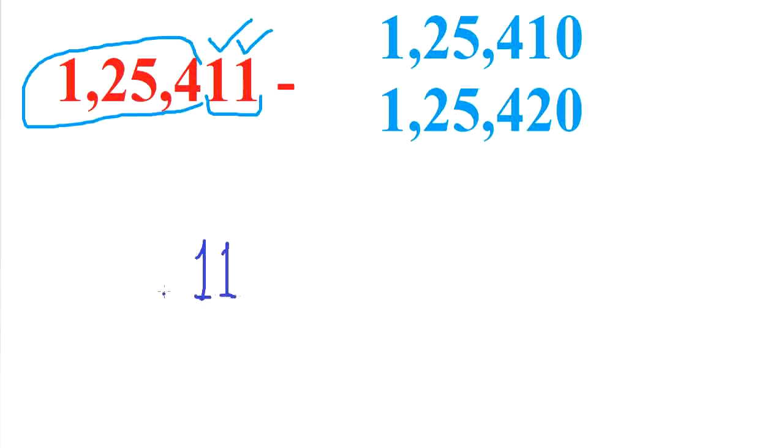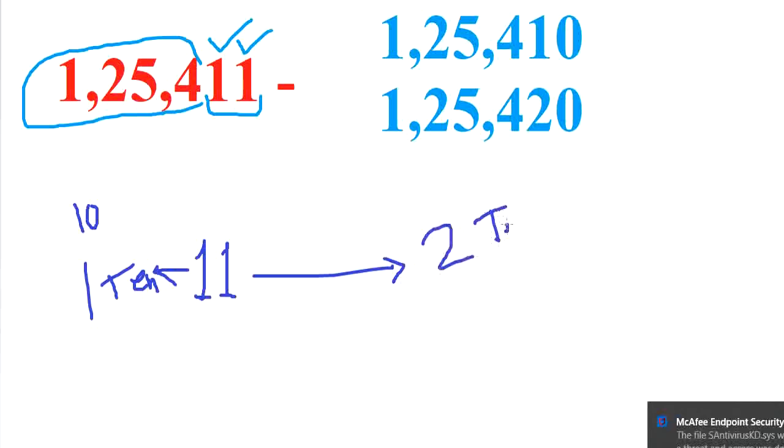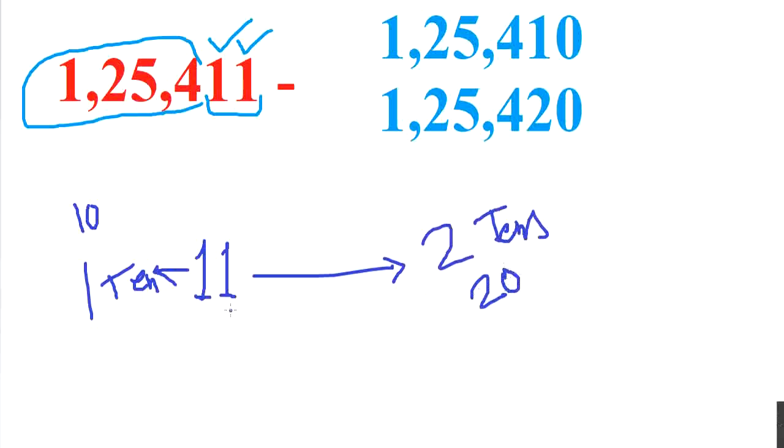Again this number 11 is between two places, and left side this is 110, 110 means 10, and second side there is 2 tens, 2 tens means yes 20. So 11 is between 10 and 20, and you know that which is nearest to 11, 10 or 20? Yes, 10 is nearest to 11.